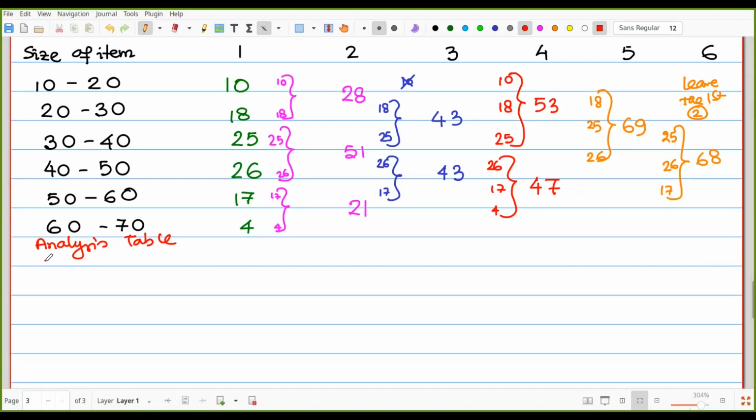So the first column is the column number from the grouping table. So 1, 2, 3, 4, 5, then 6. I am writing in that way because we have to. Then the second one.